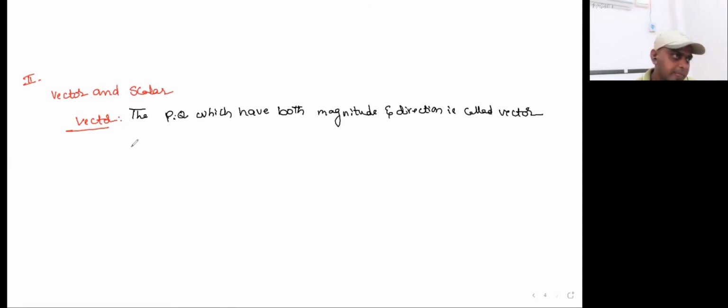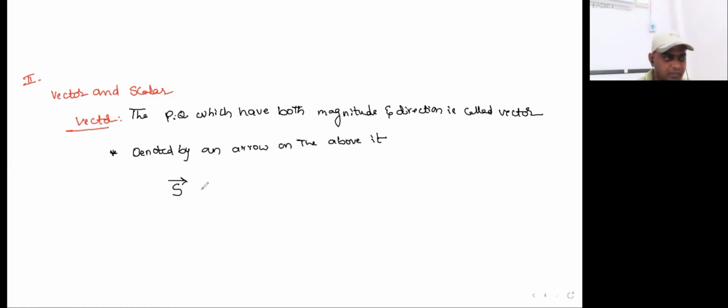A vector is denoted by an arrow above it. If S is a vector, then you should write S bar. This is the representation of a vector. So the vector will have both magnitude and a specified direction. Such kind of physical quantity we should consider as a vector.